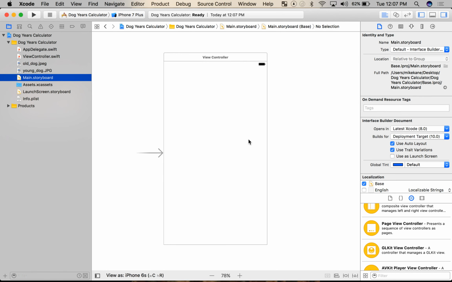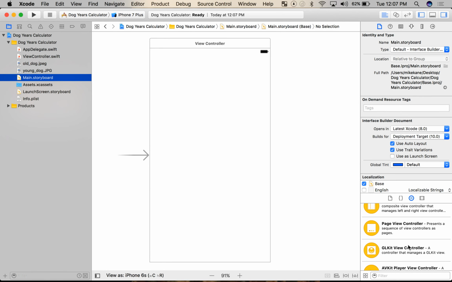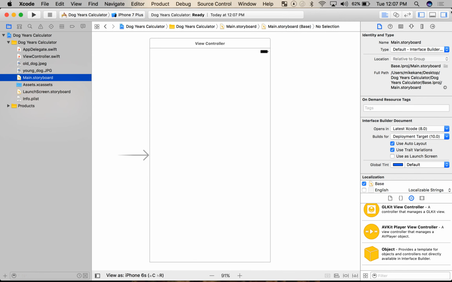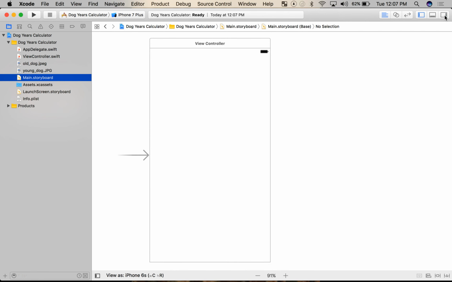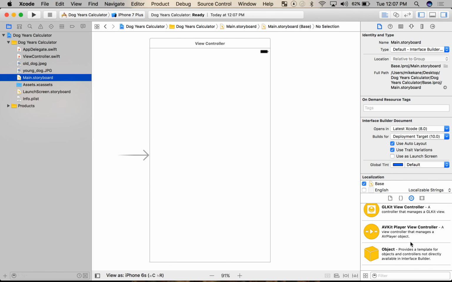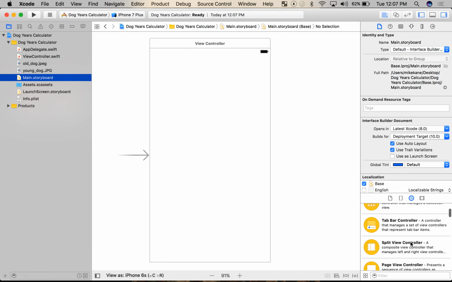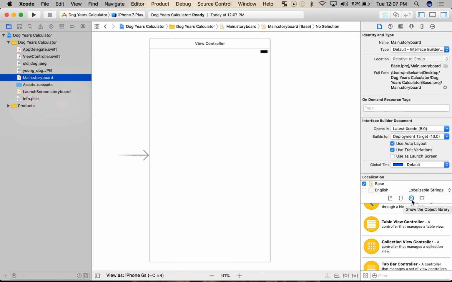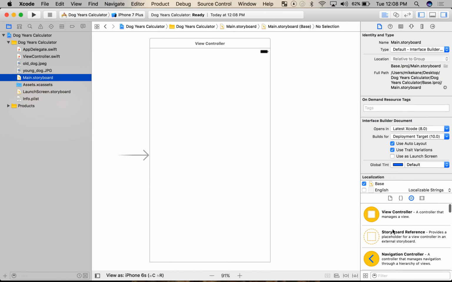Now, if we're going to lay out our app, we need to figure out what we're using to actually build it. And down here on this, see, if you don't see this, you need to open the right tab. We have what's called the object library. And if you're not seeing all this stuff here, you need to make sure that you're on the 3rd one here. It says object library. You can see it's a square inside a circle there.